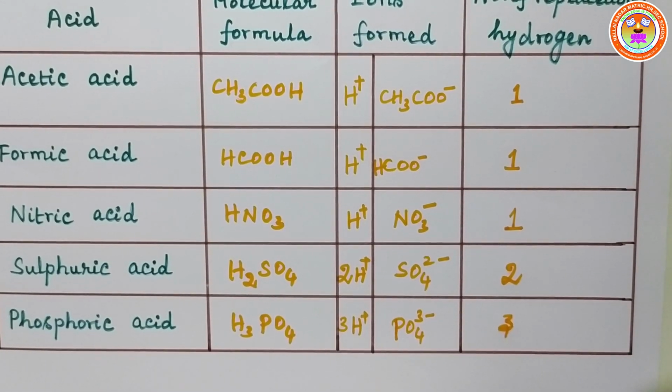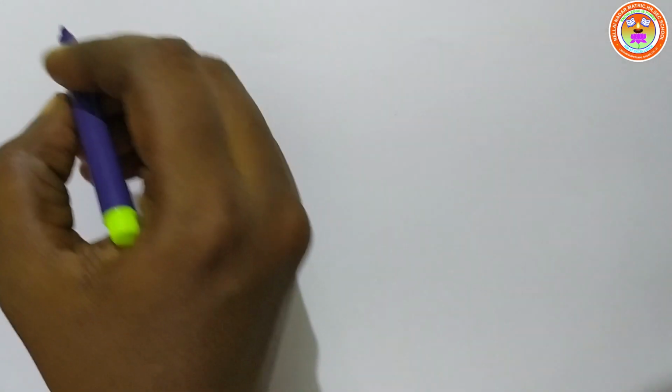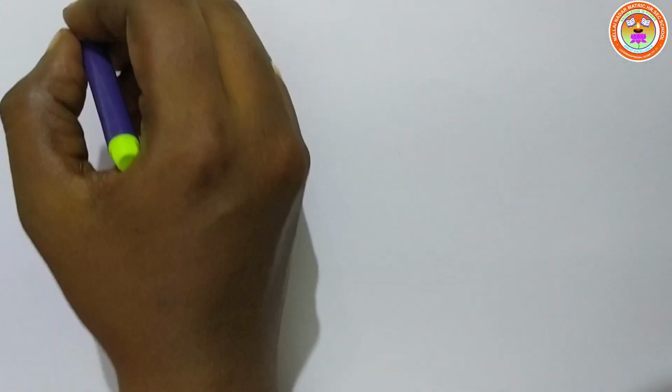Okay children? This was stated by a scientist called Arrhenius, who proposed a theory called the Arrhenius theory.